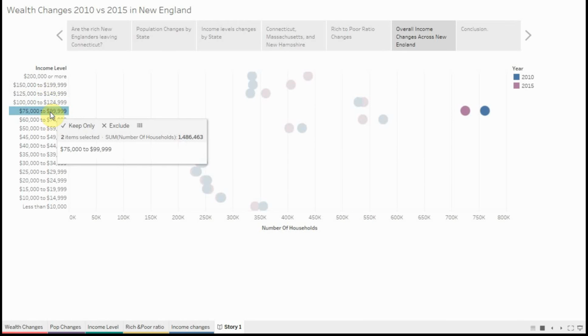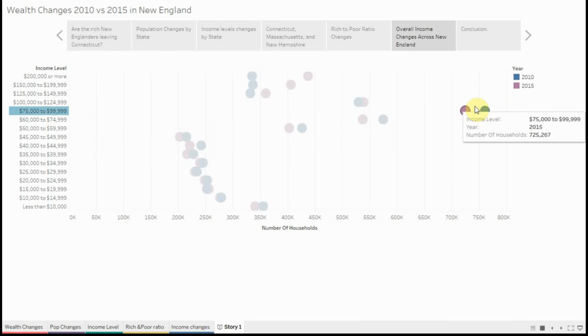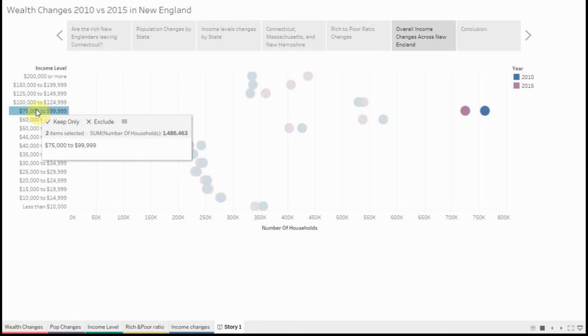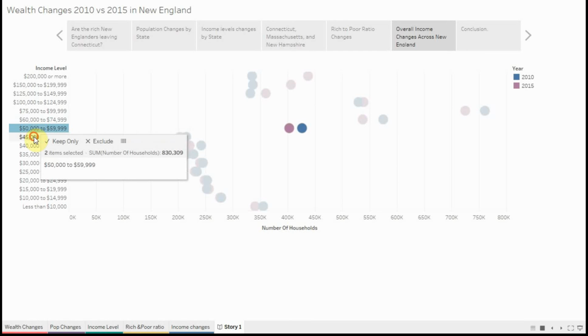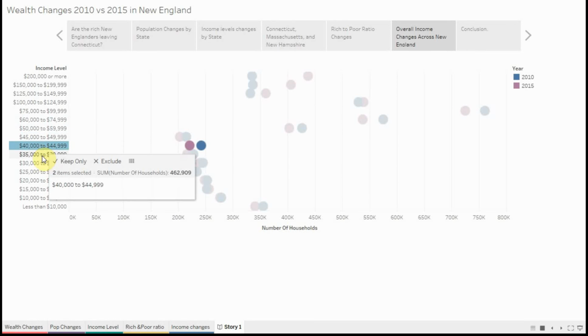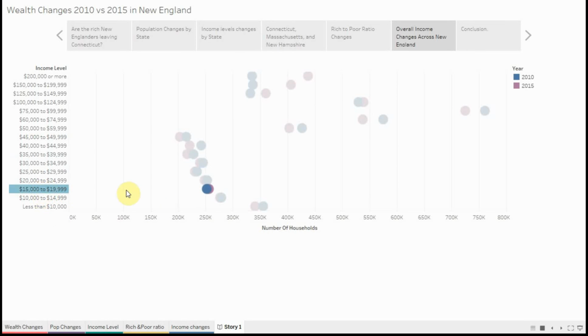Once we get down below 100,000, you can see there's a significant change again, but it's actually reversed. There's actually fewer households in 2015 earning this income bracket than there were in 2010, and this data seems to trend as we continue down to almost every single income level below 100,000, with the exception of 15,000, but it's very, very similar anyway.